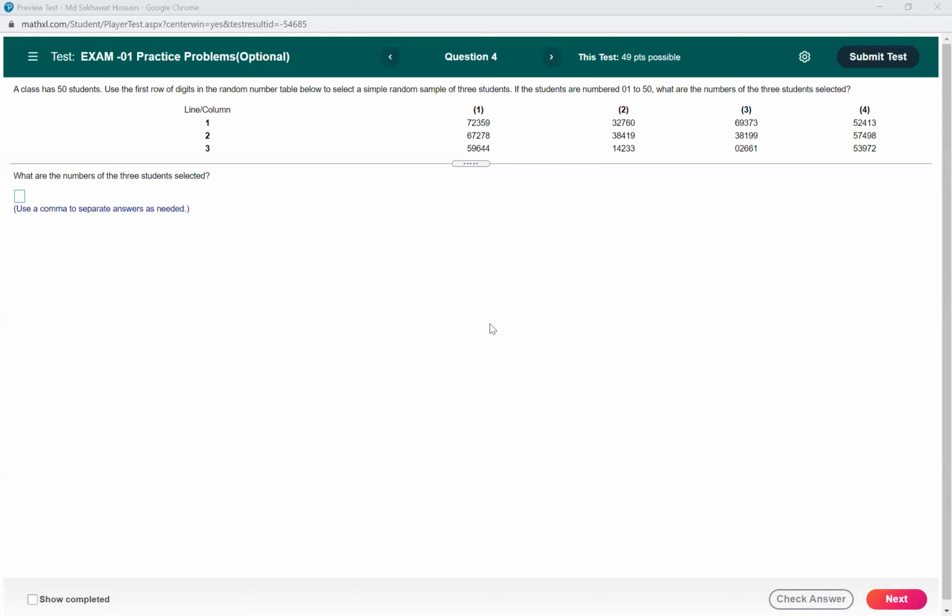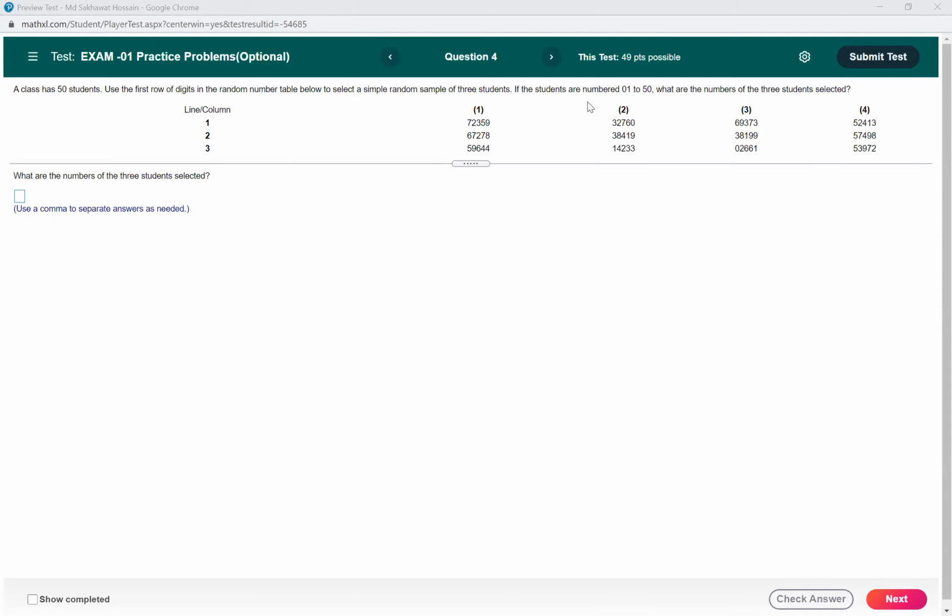So a class has 50 students. Use the first row. I have seen that in the quiz, many of you made mistakes finding the random number. Some of you started from a different row, and I think some of you didn't understand how to find the random number from the table.